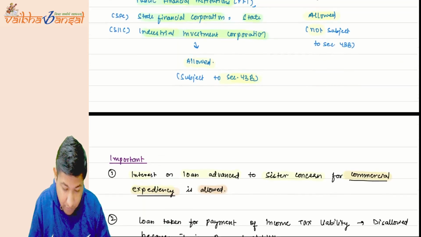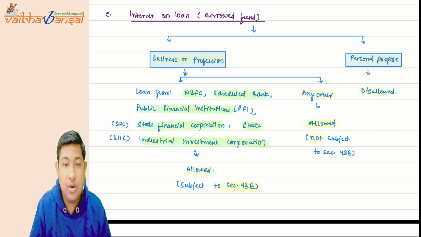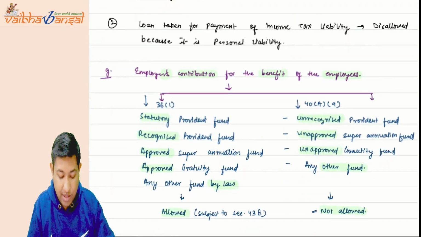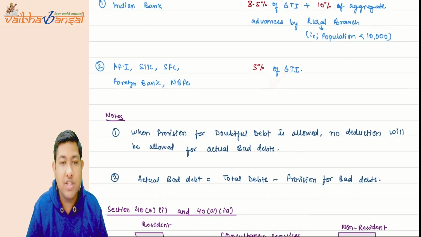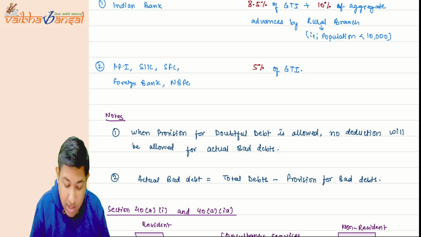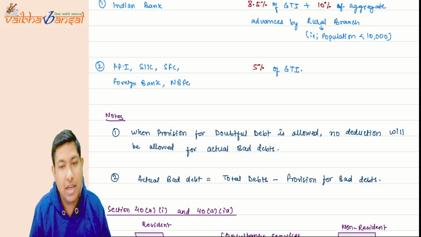You have already studied this: SFC, SIICs, PFI. All these are covered here. For these banks, 5% of the GTI is allowed as a provision for bad debt. When the provision for bad debt is allowed, there will be no deduction of the actual bad debts.